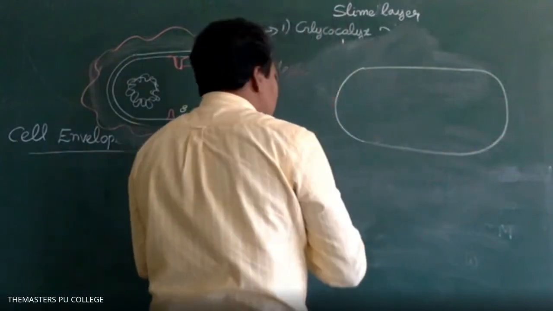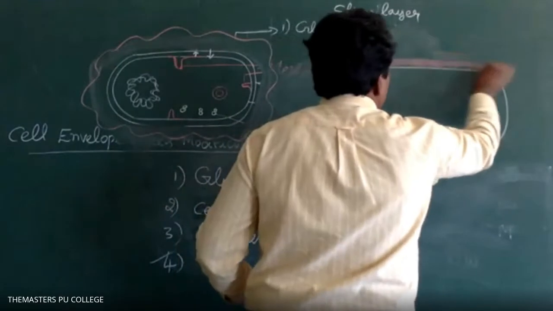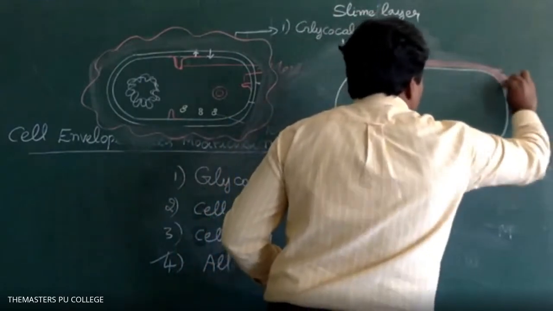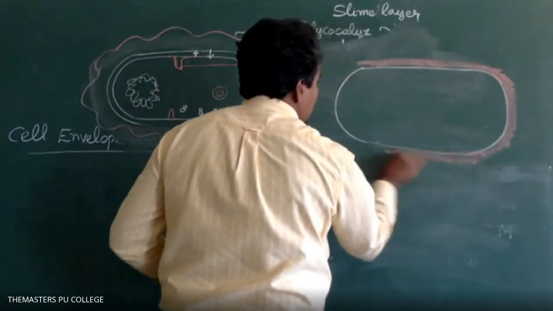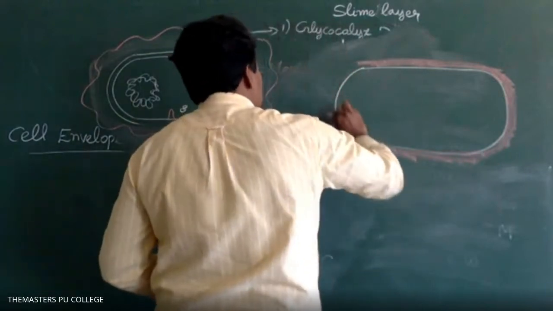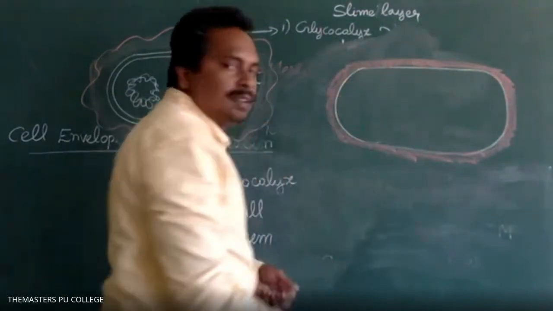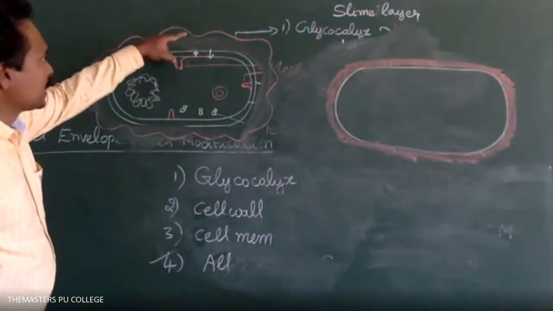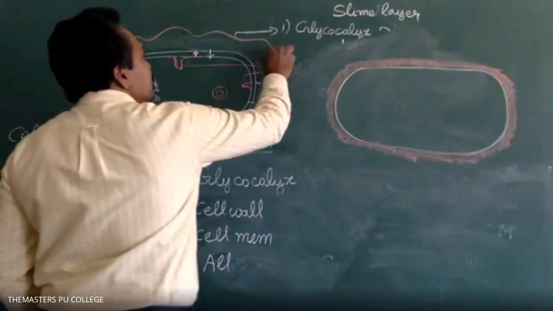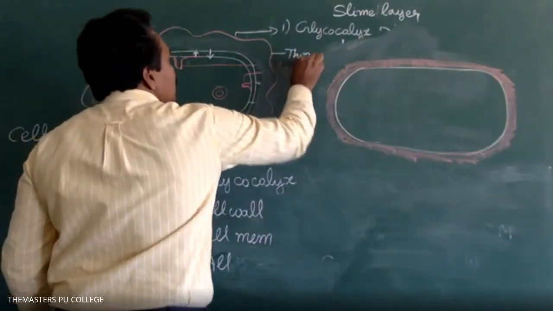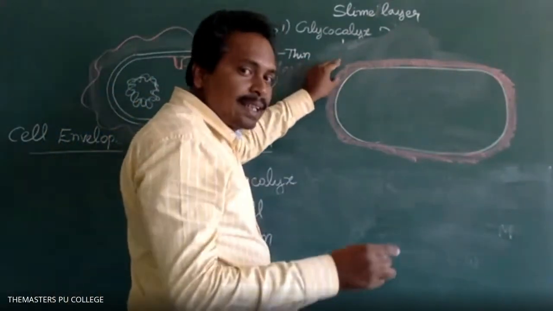Here the glycocalyx is thin and arranged loosely, whereas in some of the bacteria, the glycocalyx is thick.